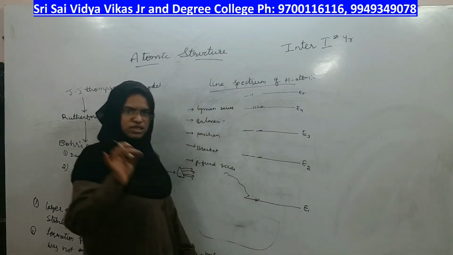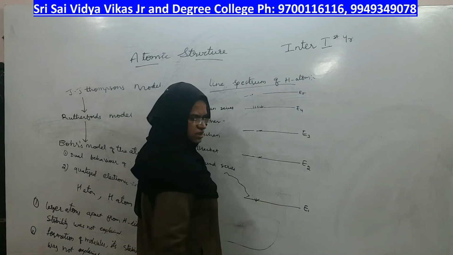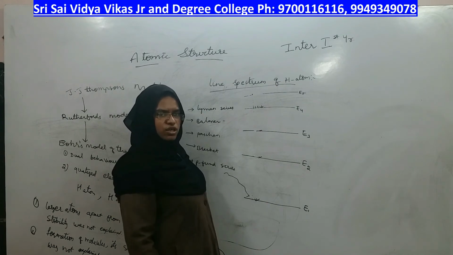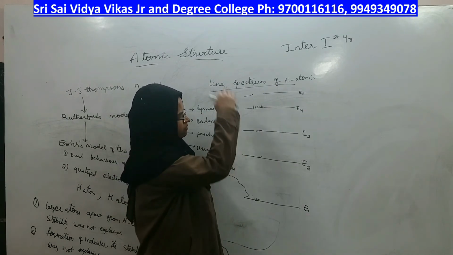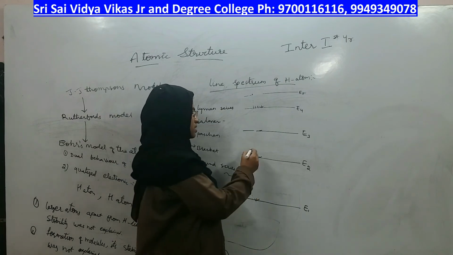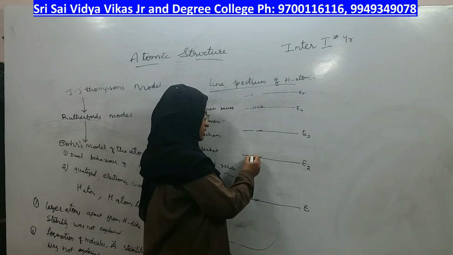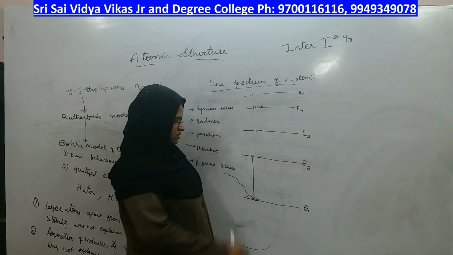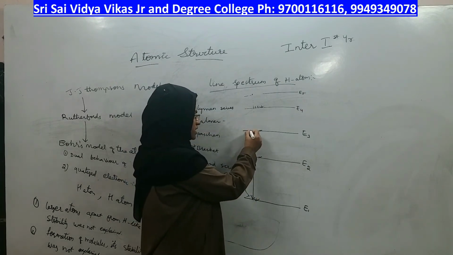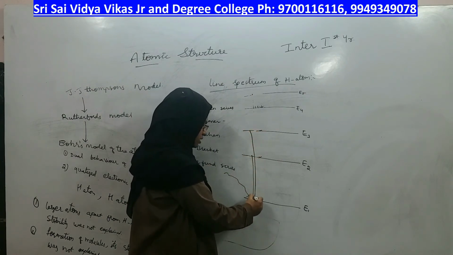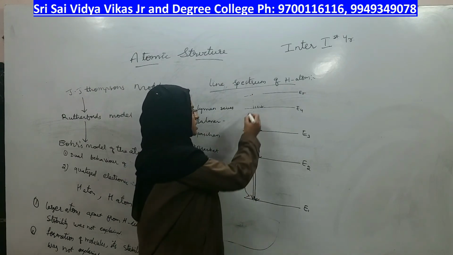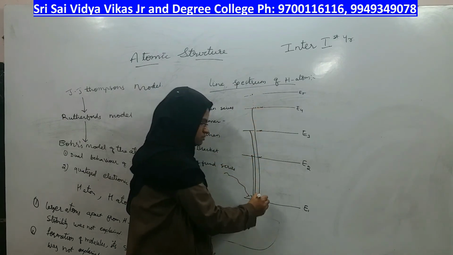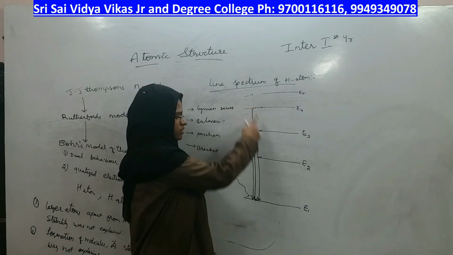Coming to the ground state, okay. The first state is the ground state. To the ground state, the electron can come from the above excited states, right? Sometimes the electron was here only and it is coming back to the ground state. Sometimes the electron was here, coming back to the ground state. Sometimes the electron was here, coming back to the ground state. Directly all the way from here to 1.